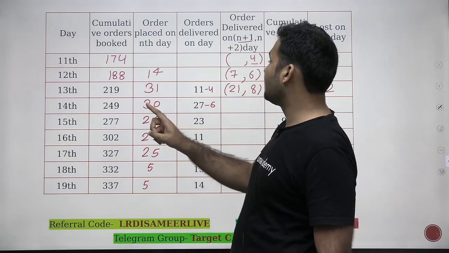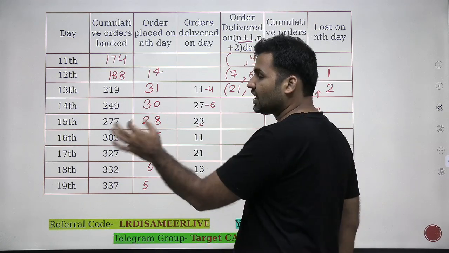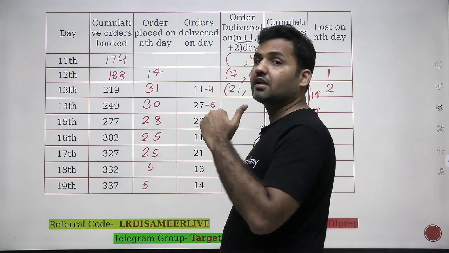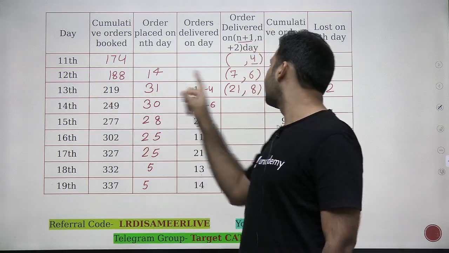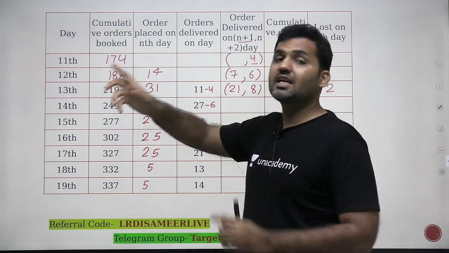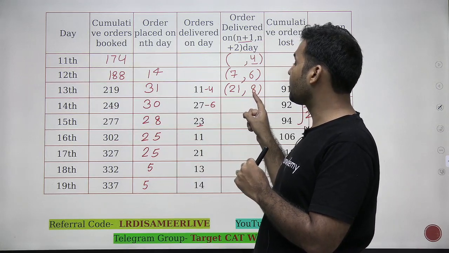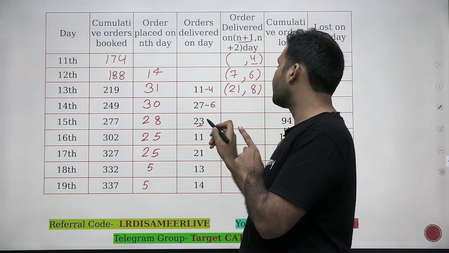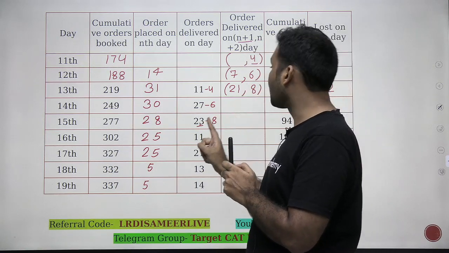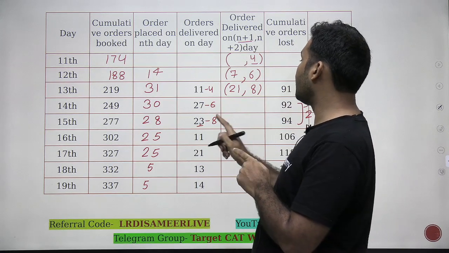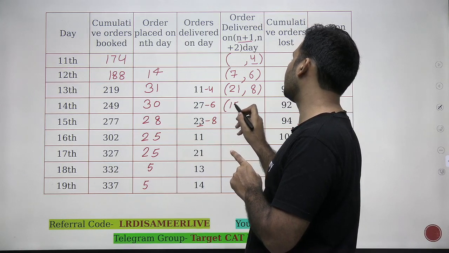Now, orders delivered on 15th are 23. The orders which are delivered on 15th, some must be placed on 13th, and some must be placed on 14th. I know that there are 8 such orders which are placed on 13th and taking 2 days delivery time. That means these 8 orders must be delivered on 15th. So can I say out of 23, 8 orders are from 13th. So the rest of the orders, 23 minus 8, that means 15, must be of 14th, right?